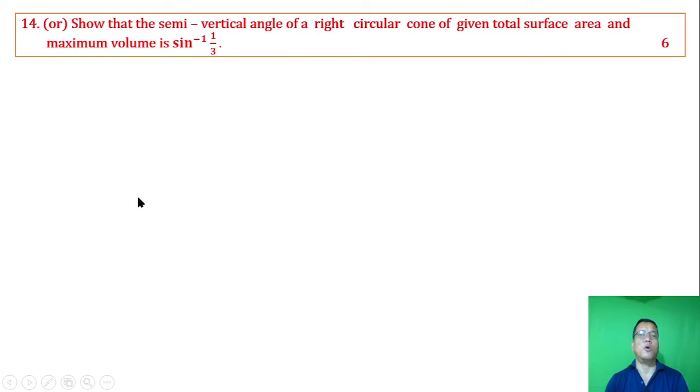Question number 14 or show that the semi-vertical angle of a right circular cone of given total surface area and maximum volume is sine inverse of 1 by 3. Right circular cone amagi total surface area piramlaba amagi maximum volume laiba matamda semi vertical angle do sine inverse of 1 by 3 oigani ulu haibani.